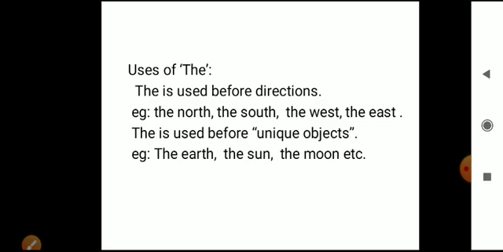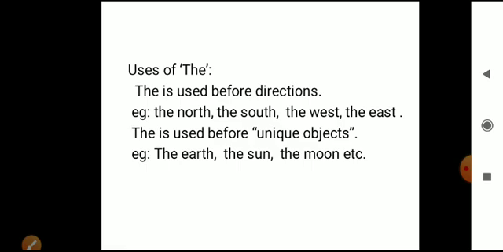Now we're going to see the uses of "the", the way to use "the". In the last class, we learned the uses of "a" and "an". Now we're going to see the uses of "the".